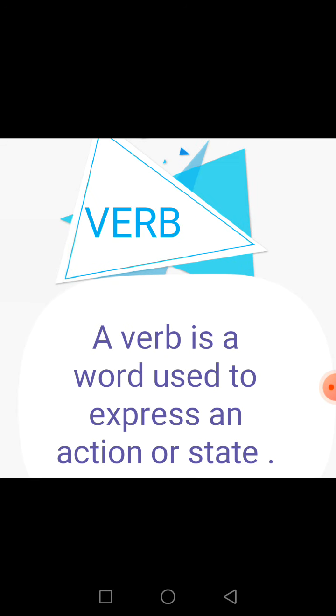Guys, now we will discuss a verb. What is a verb? A verb is a word used to express an action or state. It's a part of speech, or part of a sentence, which denotes or expresses any action or state of something. For example, action is work basically, and state is the condition of something.